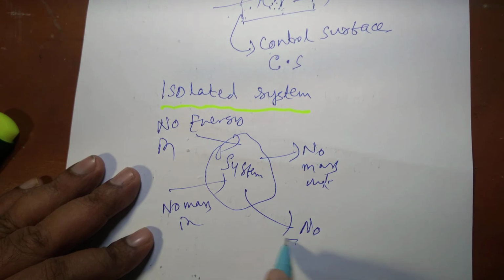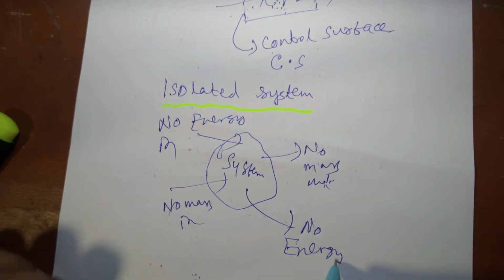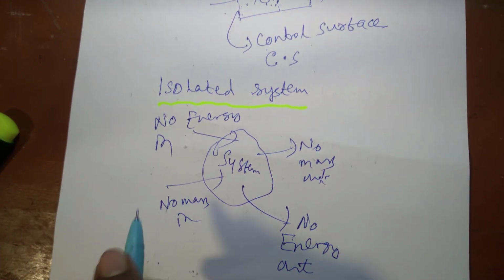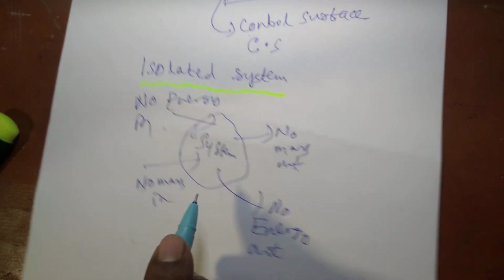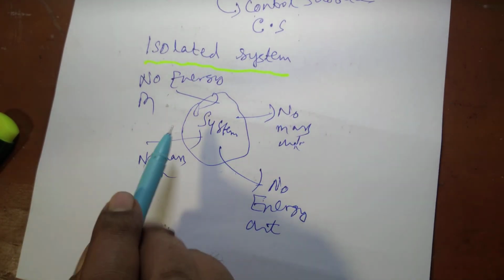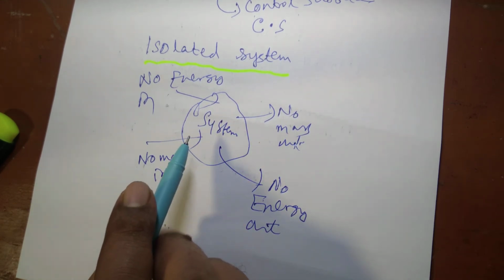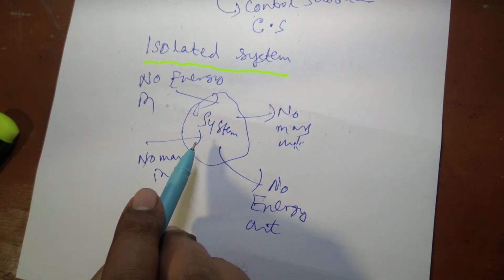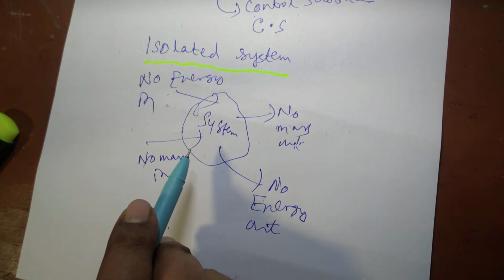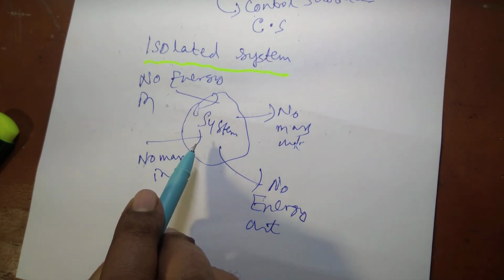So there is neither any mass nor any energy interaction between the system and surroundings, and that system is called isolated. It is completely isolated from surroundings. Neither any mass nor any energy interaction takes place between the system and surroundings.